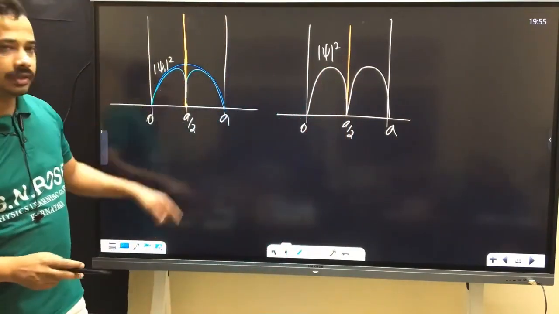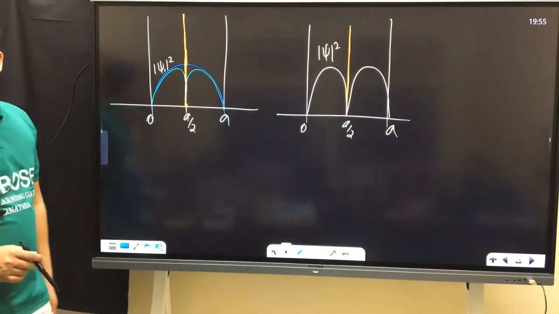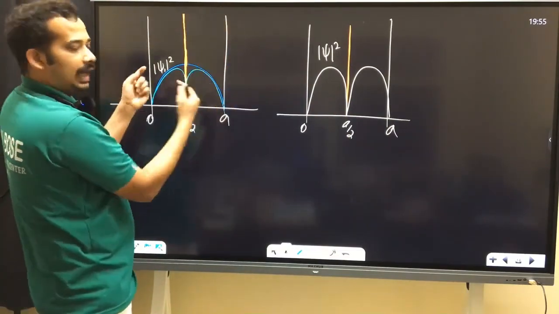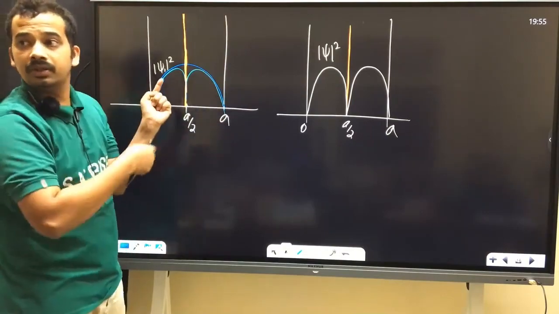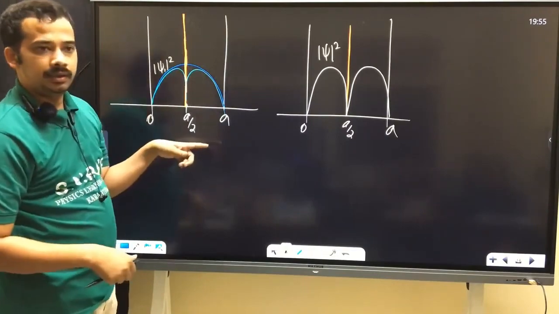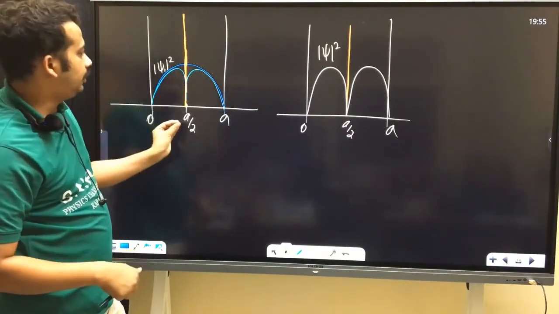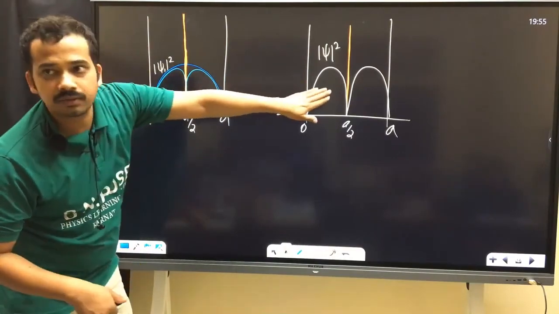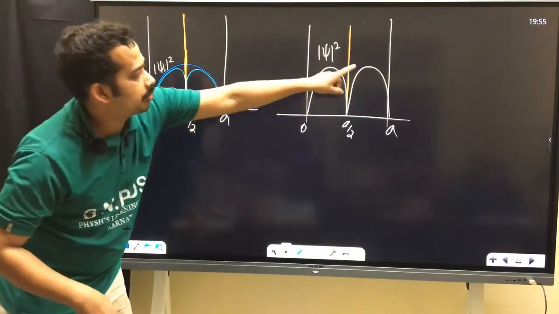Earlier it was like this. Now, once you try to build the wall at that position, your potential is infinity. It will try to make the probability 0. So when you slowly build the wall of infinite height, the wave function will slowly change to this wave function. What is this probability density?